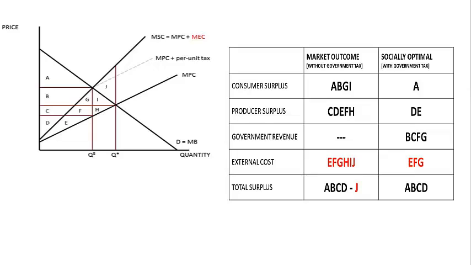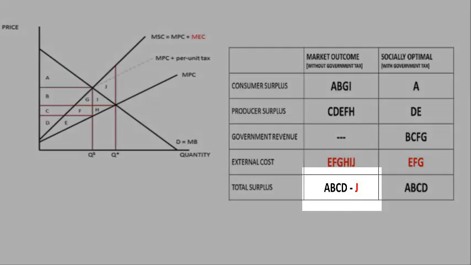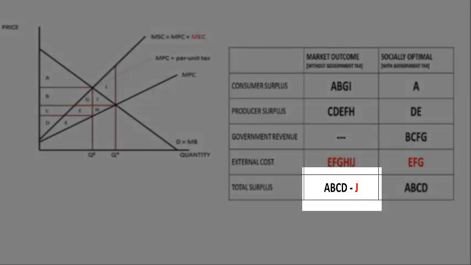Of course, this is something that's bad. We don't like pollution. So therefore, when we do total surplus, we have to add up consumer surplus, producer surplus, and then subtract the external cost. And that's what we have done there in the very end, the last row in that first column. And therefore, total surplus is equal to A, B, C, D minus J.